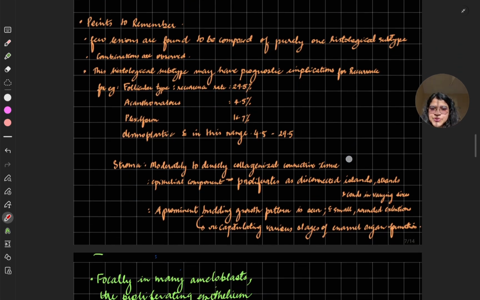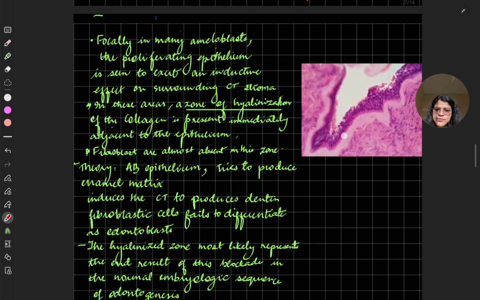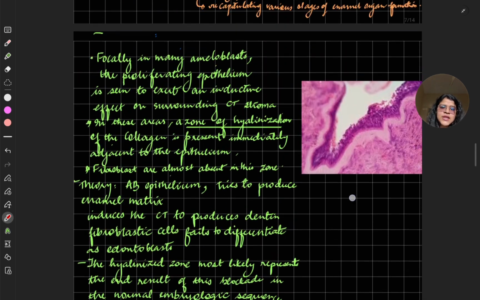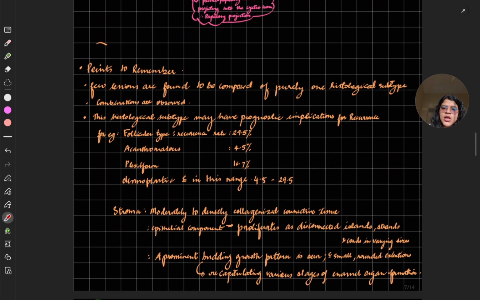Now these are some points to remember, which I am just going to read because I have repeated it. A few lesions are found to be purely one histological subtype. Combinations are observed, I have said it, combinations are there. Histological subtypes may have prognostic implication for recurrence. So once you have a histological subtype, then you might have the recurrence.